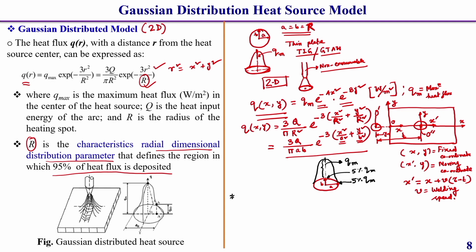In the last lecture I already discussed how much heat is coming on the arc.